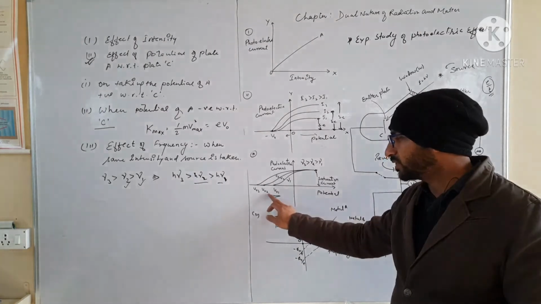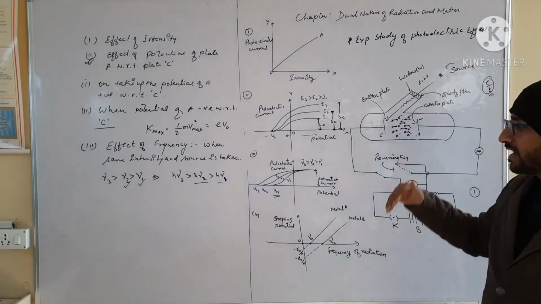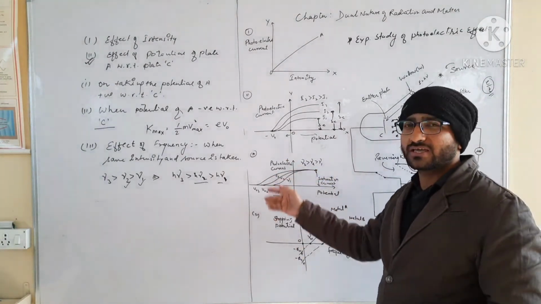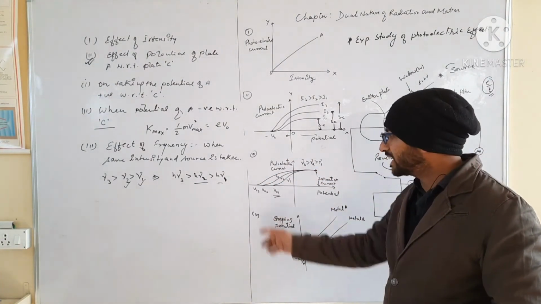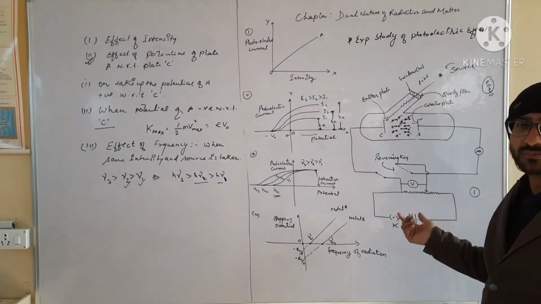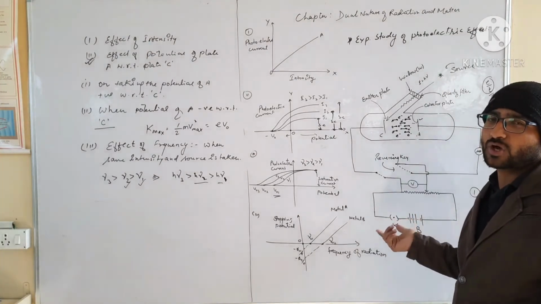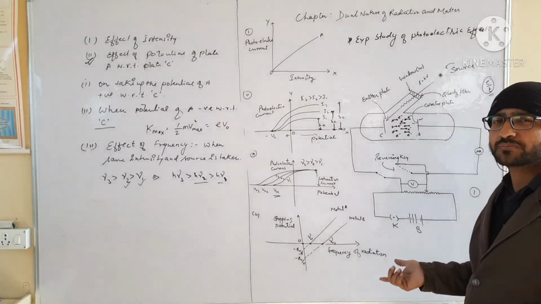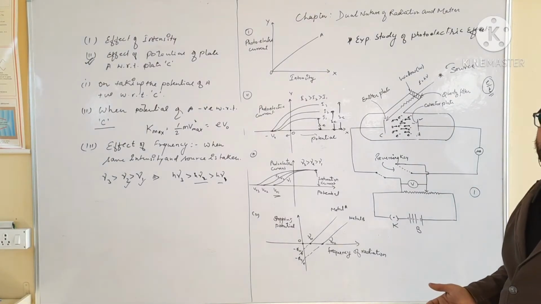It is V02. Similarly, when we take the highest frequency radiation, we will increase the value of the negative potential of plate A with respect to C to stop the photocurrent in the given circuit, or to obtain the cut-off potential.